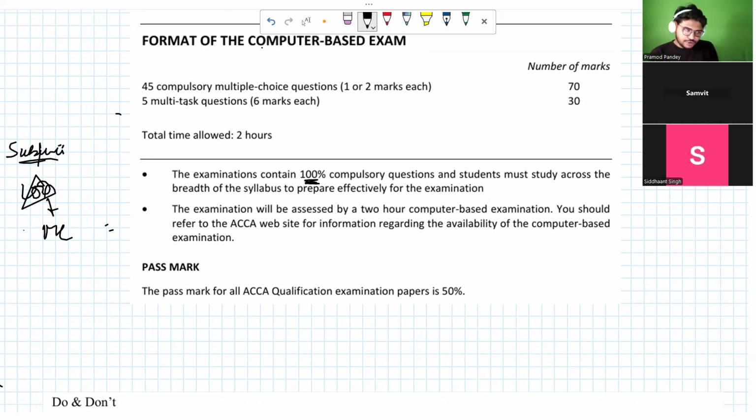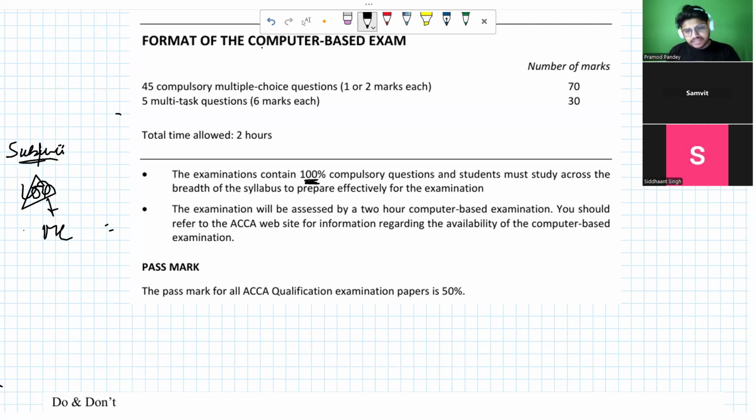But one thing to note, there won't be any requirement where they will be asking you to write something. But when you go to the ACCA Study Hub, which is basically the study material platform approved or presented by the ACCA itself, there will be some requirements where you have to type subjective answers in your F4 paper. So do not get diverted by them. Is that okay? Okay. Siddhant?